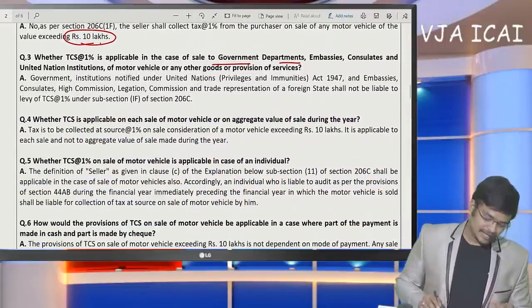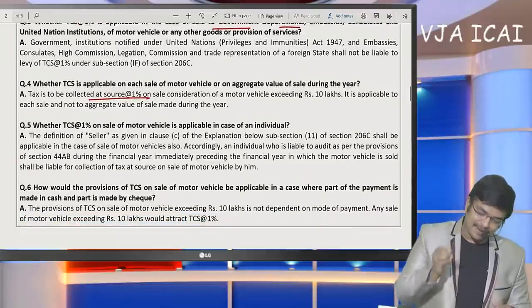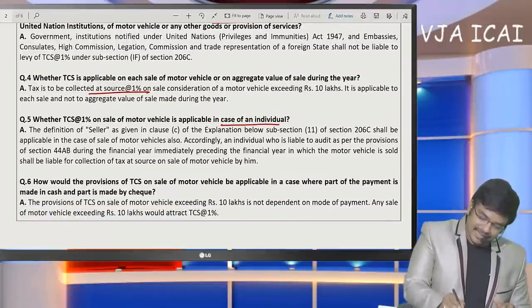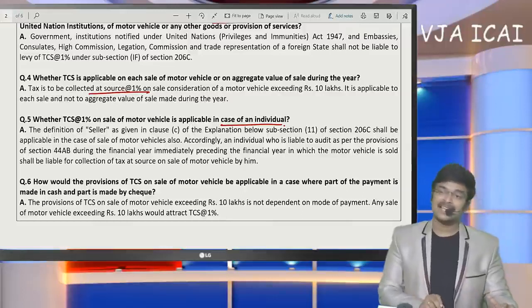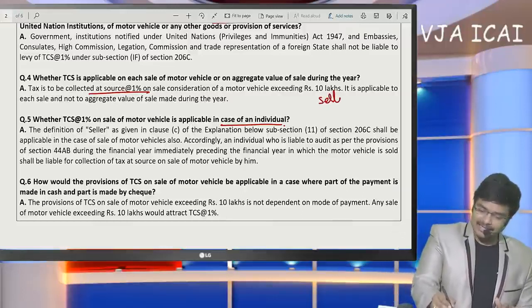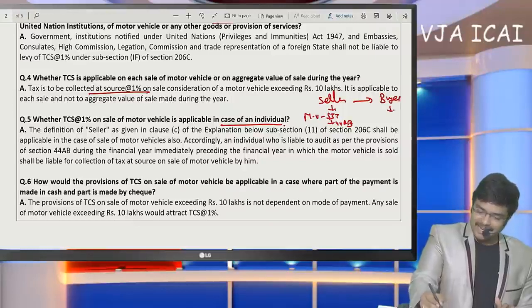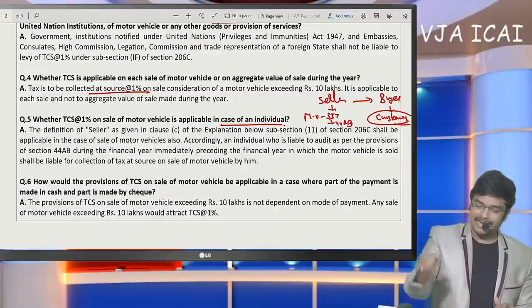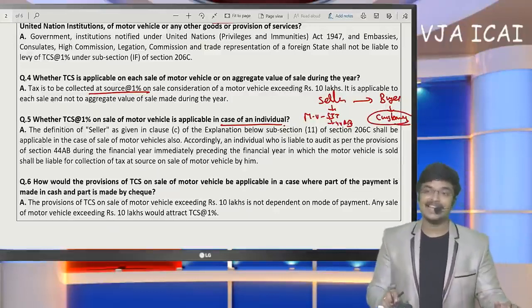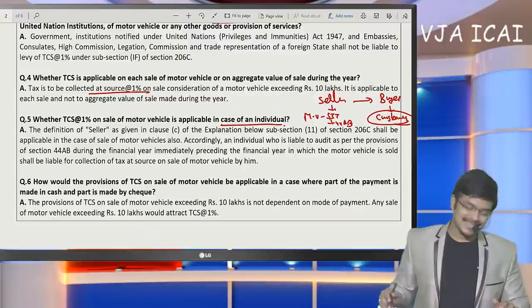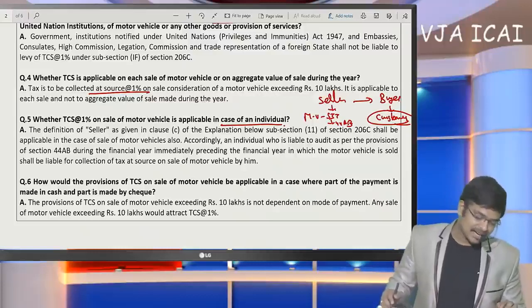Okay. Next, TCS at the rate of 1% will get attracted. Whether it is applicable for individuals, yes, for all sellers. If the motor vehicle is stock in trade and he is liable for tax audit, in such a case, if the buyer is a customer, a consumer, but not a dealer of motor vehicles, then TCS at the rate of 1% will get collected.